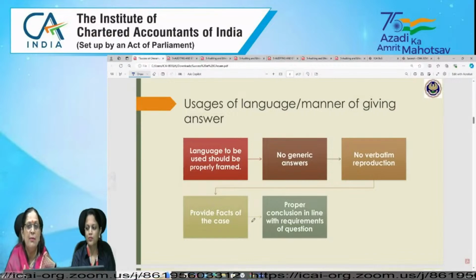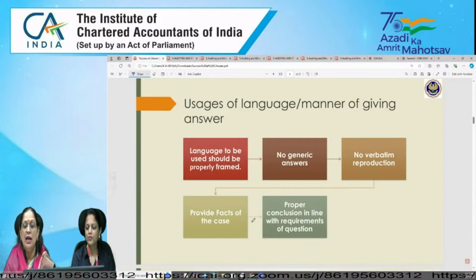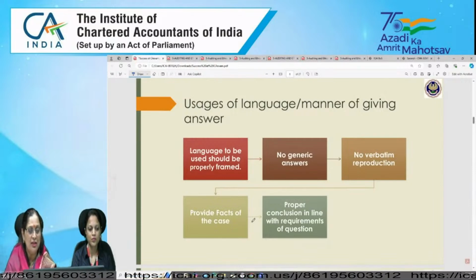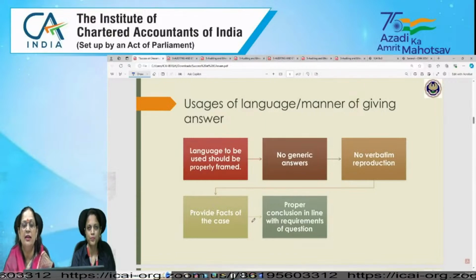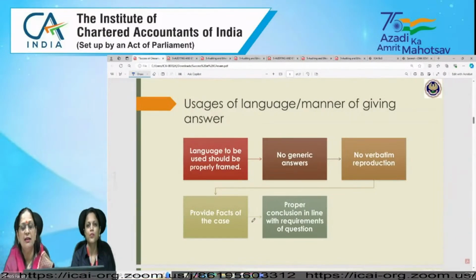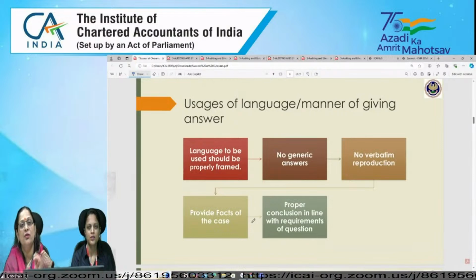But do remember, if you are writing only the provision, not interlinking it, and incorrectly concluding, then it may impact your marks. One more question which students generally ask is whether it is compulsory to write the word to word language given in the study material or in the standards on auditing. You can write in your own words, in your own language. It is not at all compulsory that you write the same word to word.